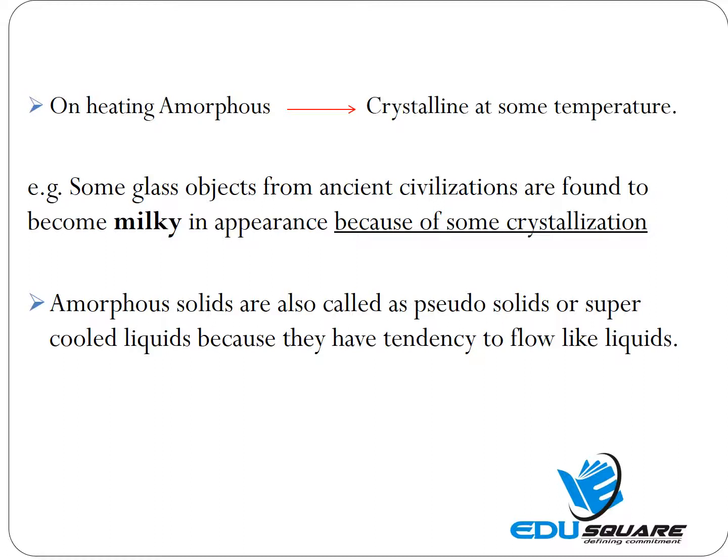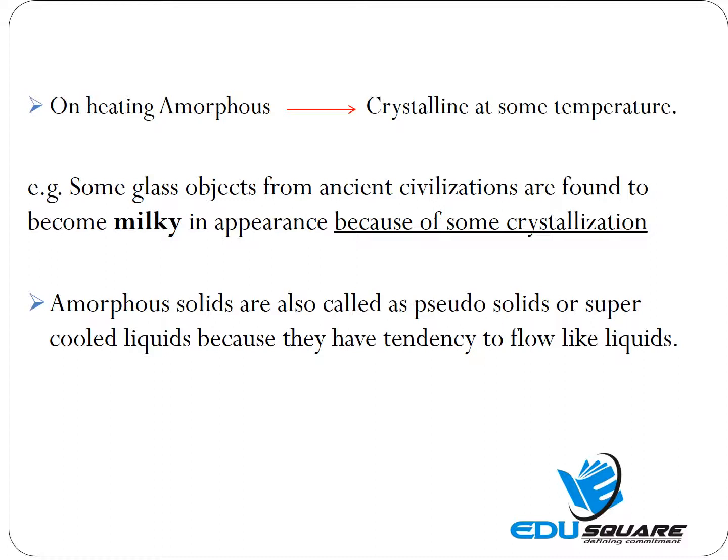On heating, amorphous solids become crystalline at some temperature. For example, some glass objects from ancient civilizations are found to become milky in appearance because of some crystallization. Also, we found that glass, which softens upon heating at a certain temperature, may behave like a fluid.